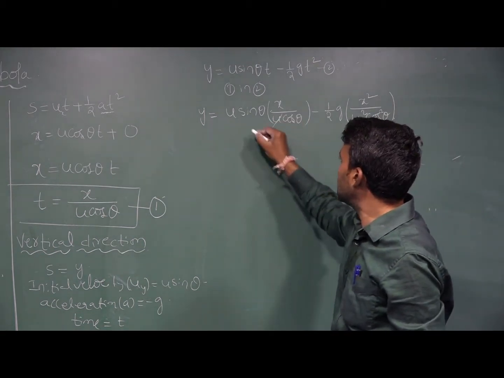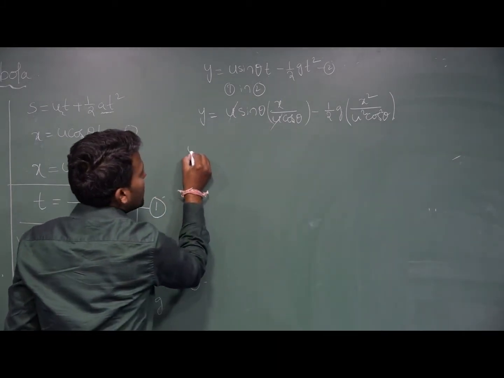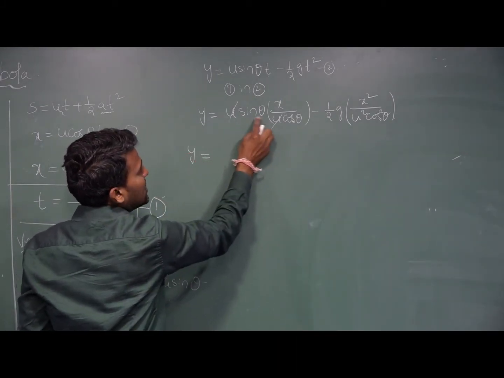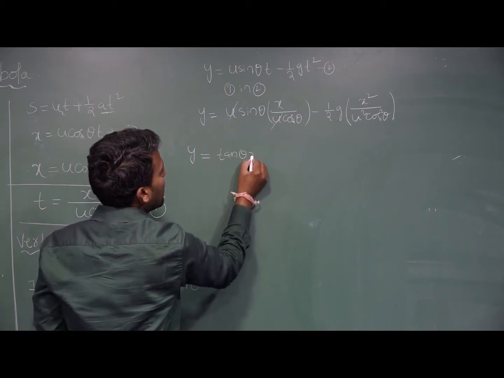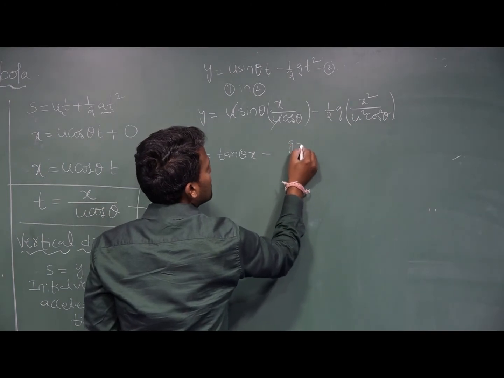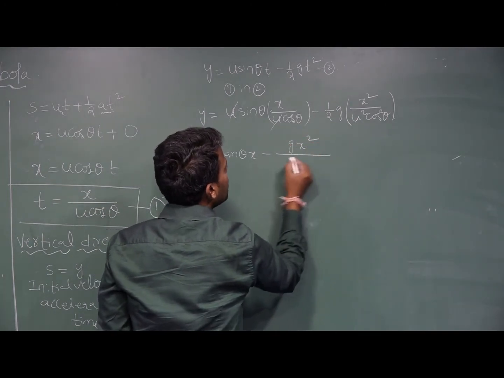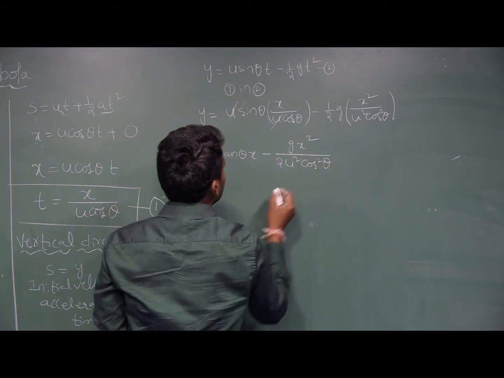In this, the terms get cancelled. You can write sin divided by cos as tan theta, so y = x tan theta minus g x squared divided by 2 u squared cos squared theta.